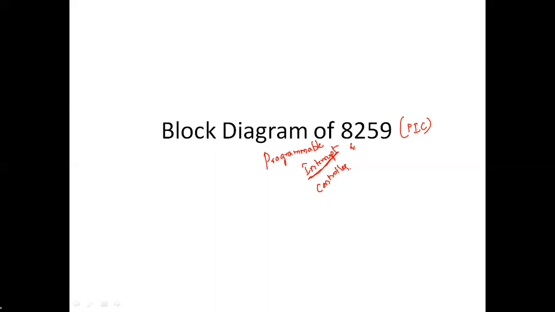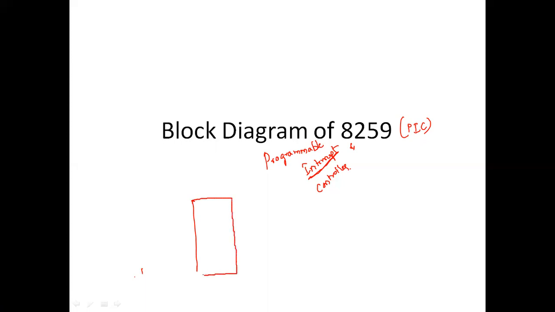Now we'll go on to see the block diagram of 8259. Before going to the block diagram of 8259, let us know why we are in need of 8259. Why we are in need of 8259, we'll know it first.